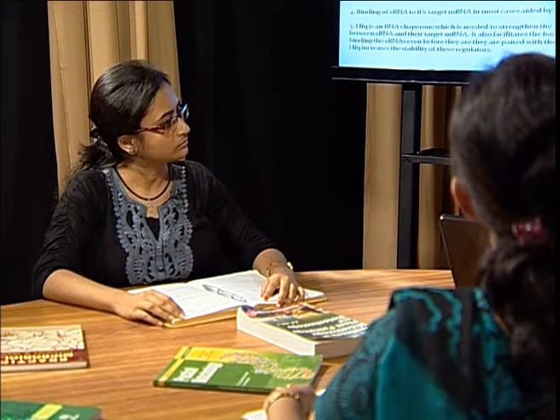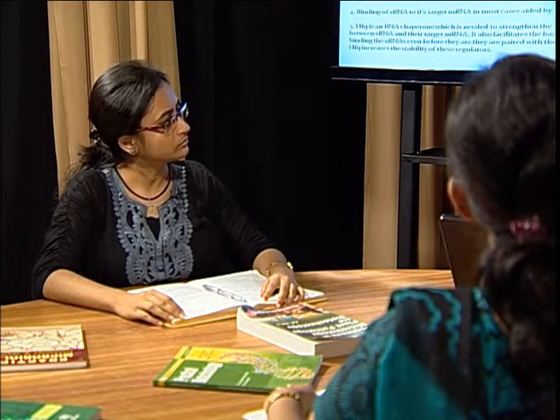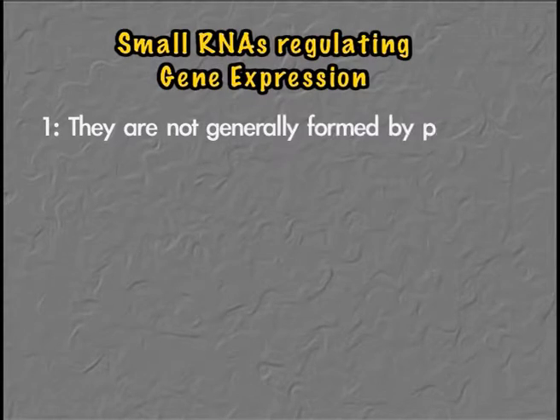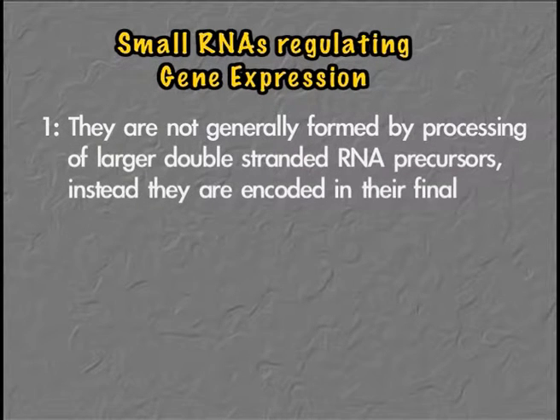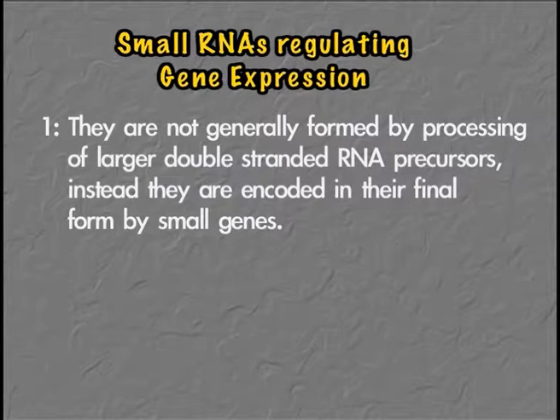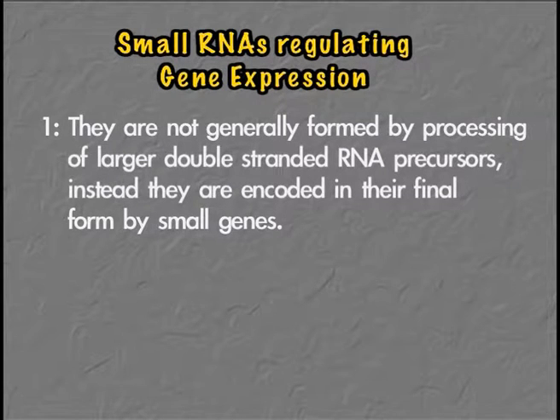The second example that comes to our mind is a small RNA which is almost 80 to 110 nucleotides long. They are generally not formed by processing of large double-stranded RNA precursors. Instead, they are encoded in their final form by small genes. It is not so that they are broken products of large RNAs, but they are originally synthesized from small genes. The small genes actually encode these small RNA molecules.